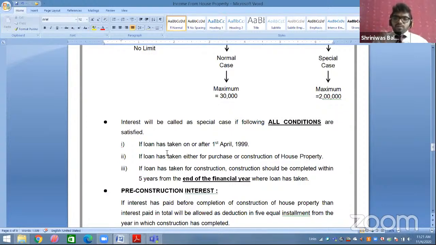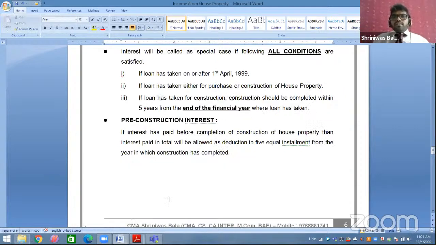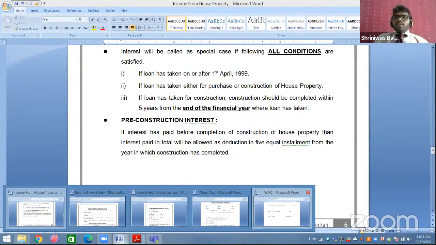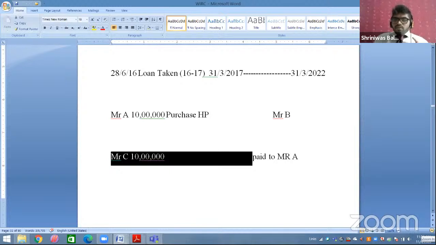If it is related to repairs or renovation, it is the normal case. And if it is related to your purchase or construction, then it is a special case. And the third case: if the loan is taken for construction, then the construction should be completed within 5 years from the end of the financial year where the loan was taken.